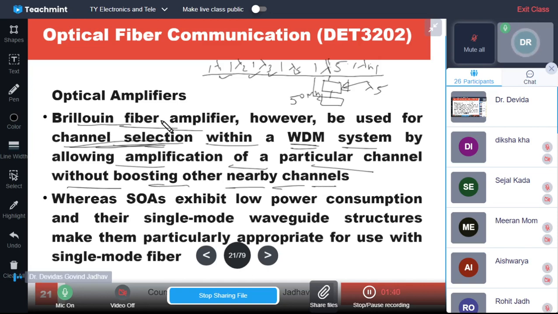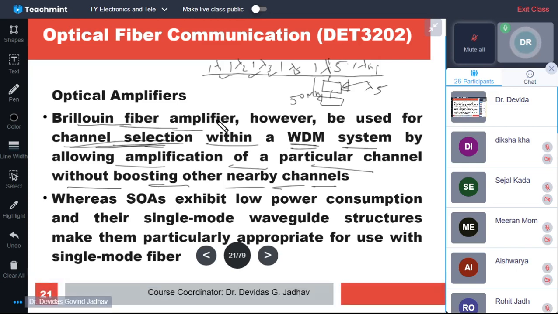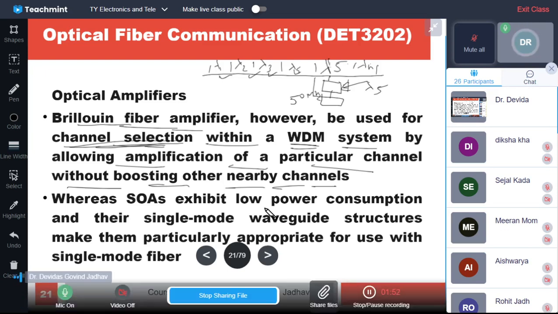The Brillouin fiber is finding very great use in WDM, and WDM is very much possible with the help of such a component. If this component was not there, it would have become difficult. Other passive components are used for mixing and separating, such as couplers, gratings, and diffraction effects.